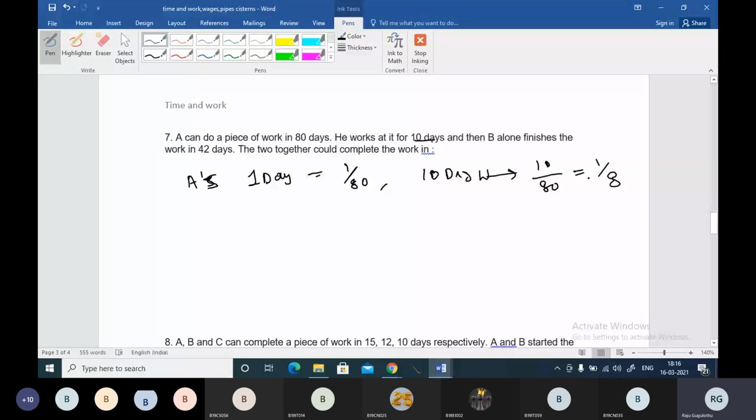Okay, that is the 10-day work, and after working for 10 days, A leaves the work, then B only finishes the work in 42 days. So remaining work we have to find, boss. If we assume that we have one work, total 8 parts is there, but one part is made by A. Remaining 7 out of 8 parts will be made by B. So 1 minus 1 by 8, which will be 7 by 8.